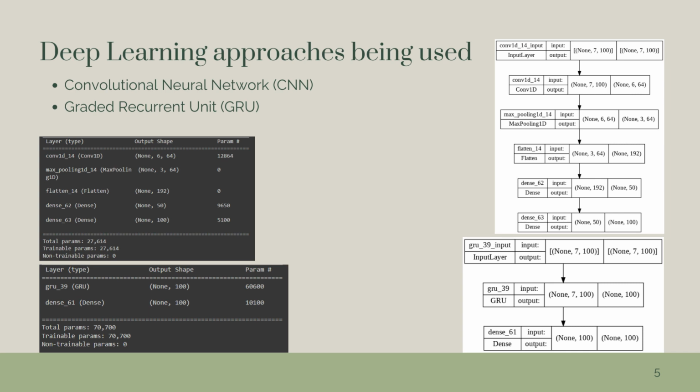Unlike CNN, GRU models are more commonly used for time series data, and as such I have designed a simple model with one layer using 100 neurons and a linear output. Comparing these two models, it can be seen that CNNs are more complex in layering, but GRUs use a greater amount of parameters, as can be seen by 2.5 times more parameters in the images on the bottom left.